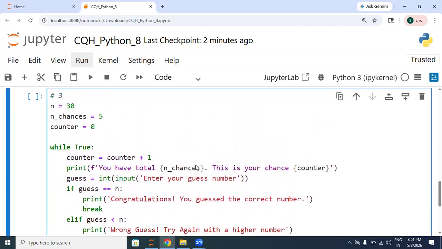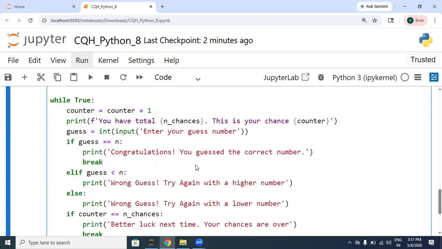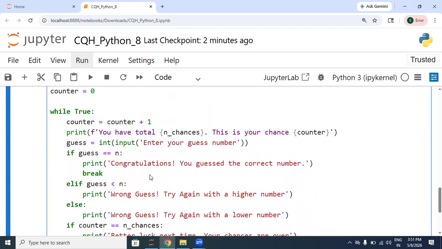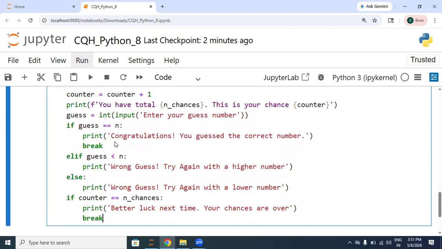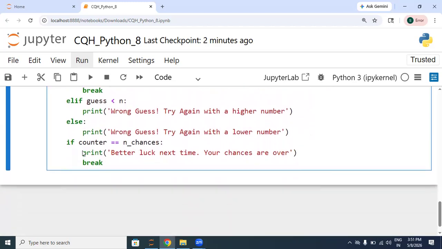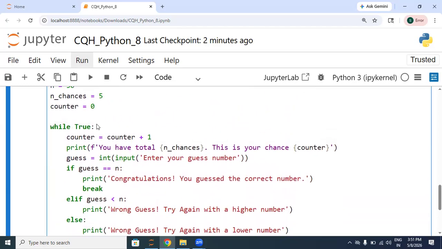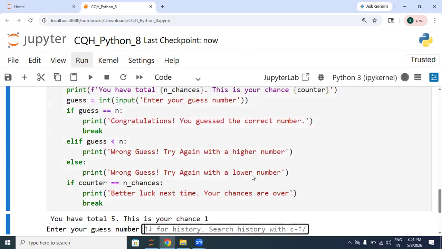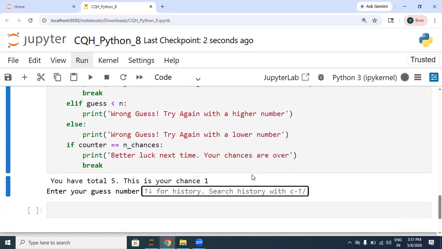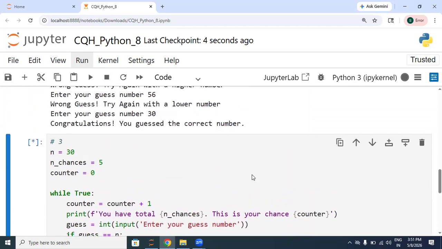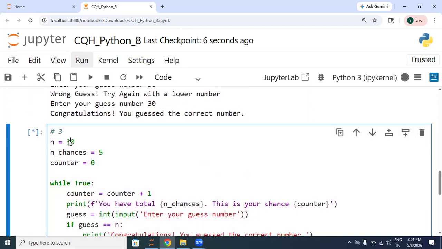So in this case, the loop will break if the user guesses the correct input, or the chances become equal to the counter. So let's execute it. Let's guess the number. Suppose, now let's take this number as, we can change it, 50.